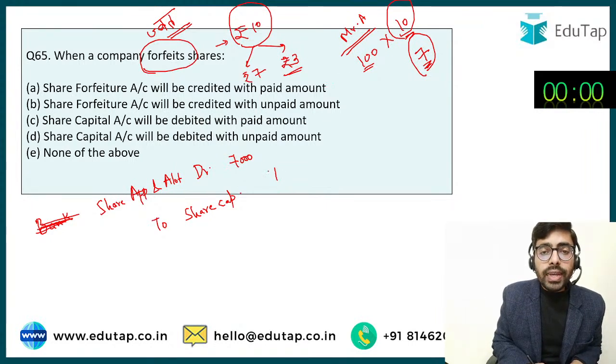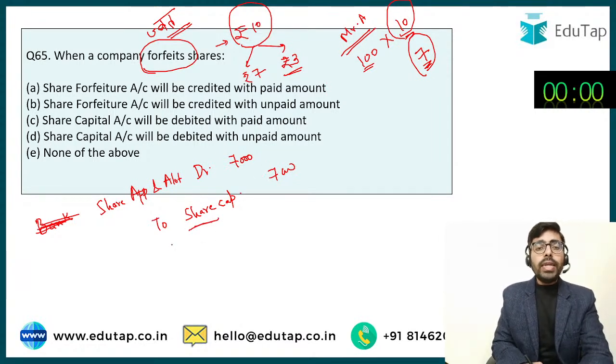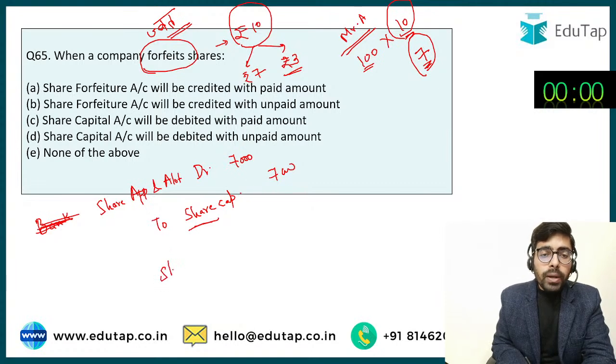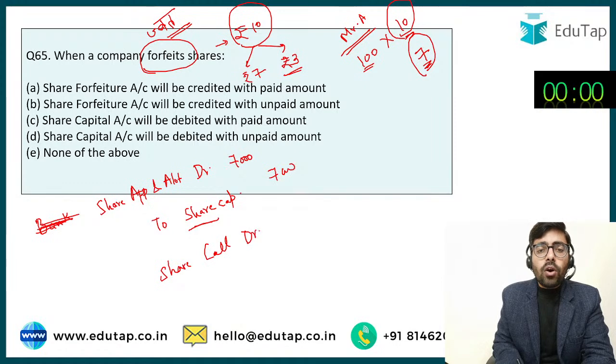So first this entry was passed by the company and the company received the amount. Now later on what happened? Company made the final call. So the company made the entry share call account debit rupees 3,000 to share capital rupees 3,000.